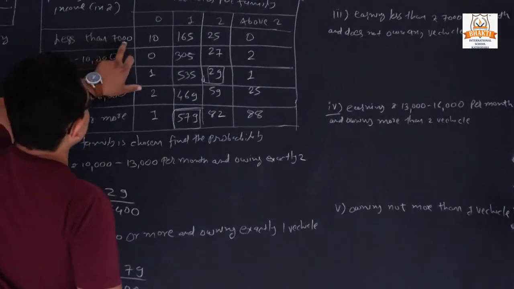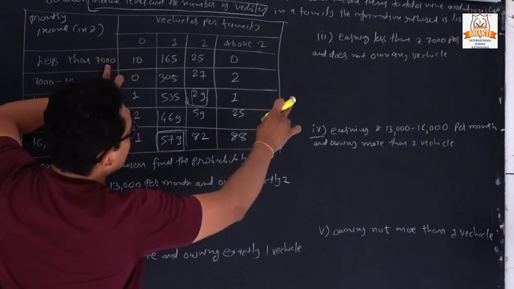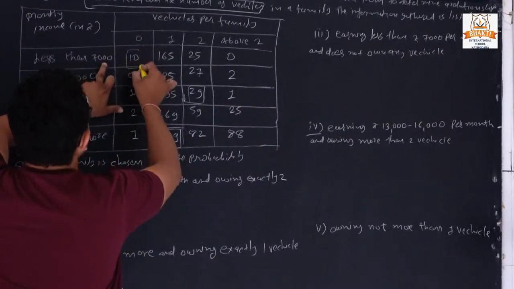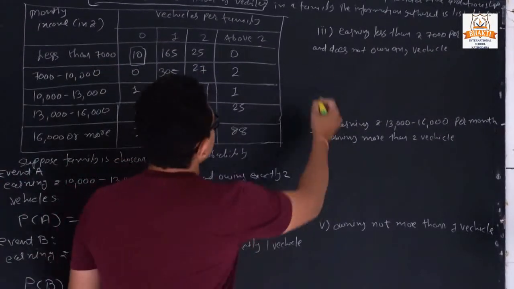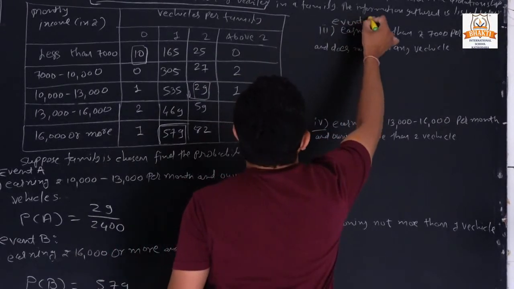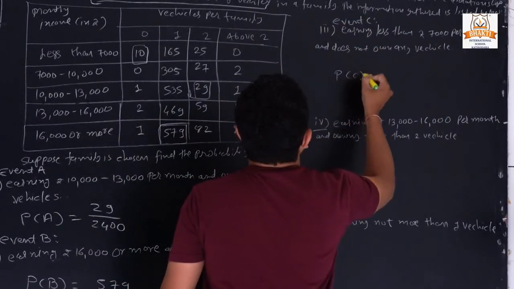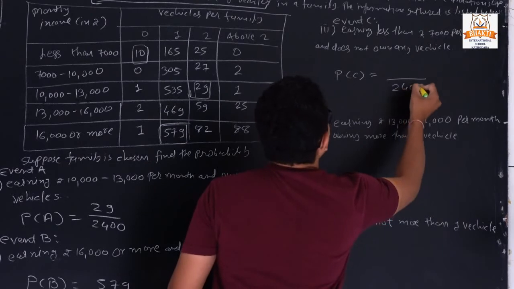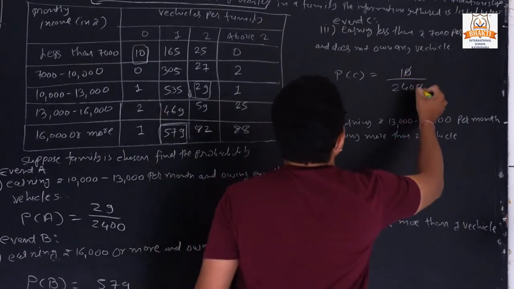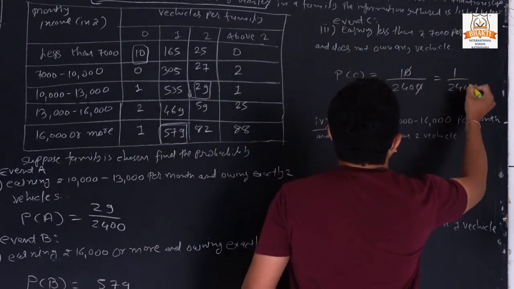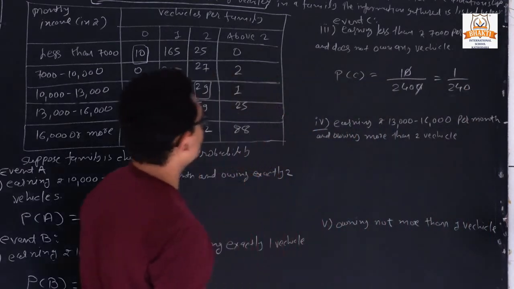Less than 7,000 per month, and does not own any vehicle. So how many families are those? We can declare it as event C. So P of C is equal to 10 upon 2,400. So cut the zeros, and the answer is 1 upon 240.